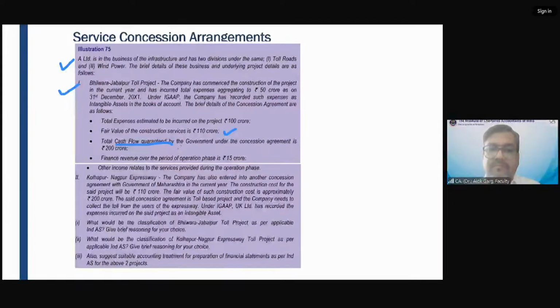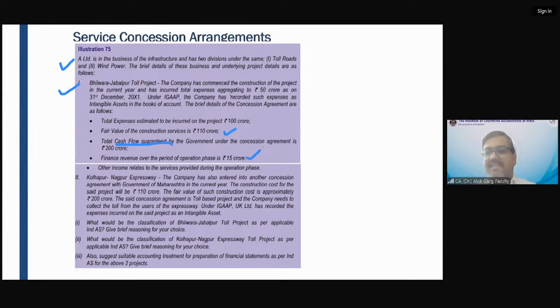Financial asset. Yes, it is financial asset, right? So one thing is clear. This is between financial asset and intangible asset model. This gives me a right to receive contractual cash flows, right? Which is 200 crores, and this will be a financial asset model. Okay. Finance revenue over the period of operation phase is 15 crore.